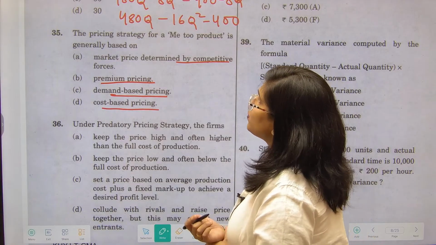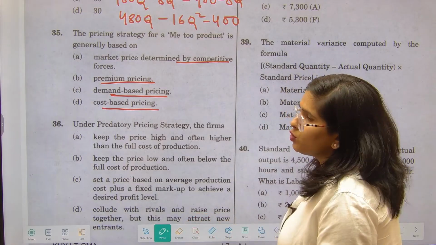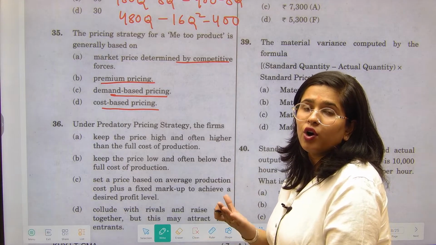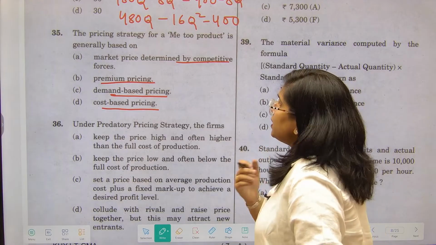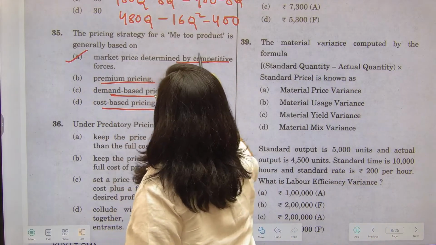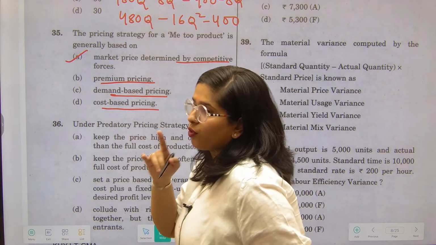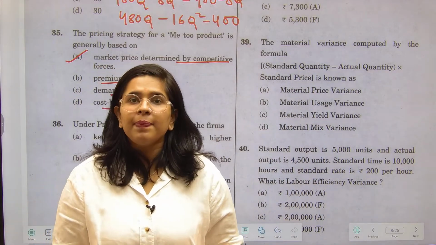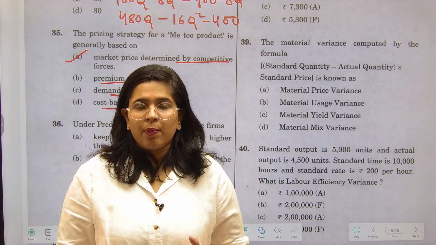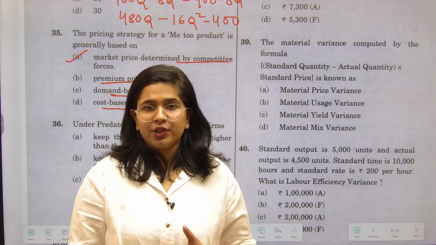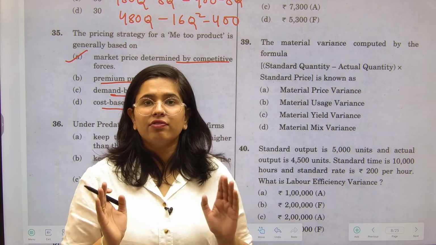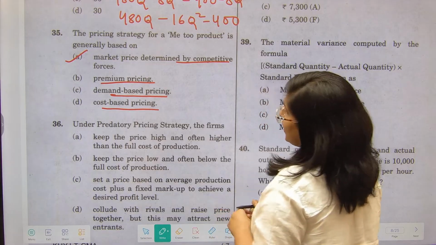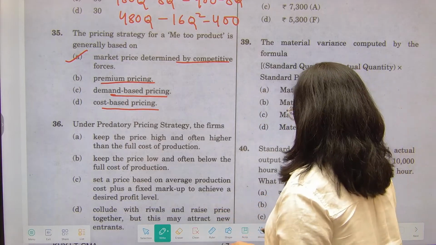So in this particular case, Me Too product मतलब अगर चाहिए, that means we are indicating towards a competitive market. The correct option would be market price, which would be determined by the competitive forces of demand and supply in the market. क्या demand है, right? A product which is very much popular, how much demand of that particular product is and what is the supply of that product, and on that basis the pricing would be determined for a product which is called as Me Too product. Everybody wants it, right?